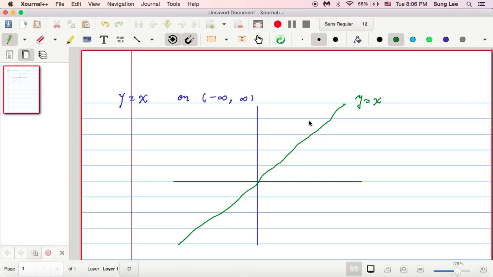So in this case, there is neither an absolute maximum nor an absolute minimum. That's a simple example which shows you that a function can have neither absolute maximum nor absolute minimum.